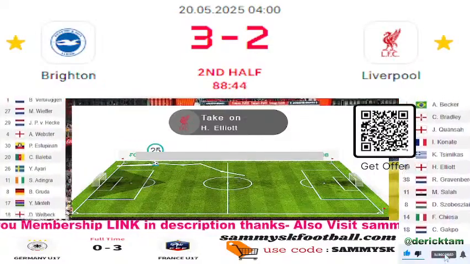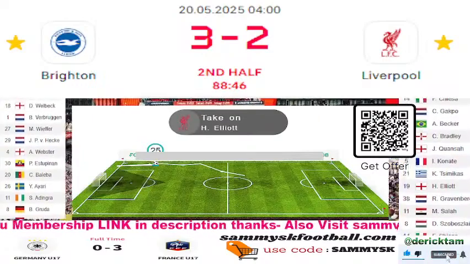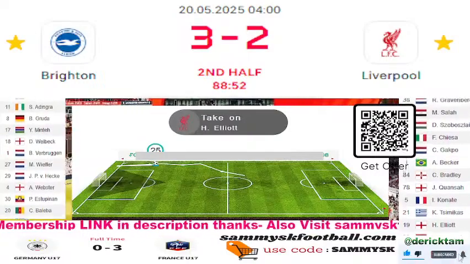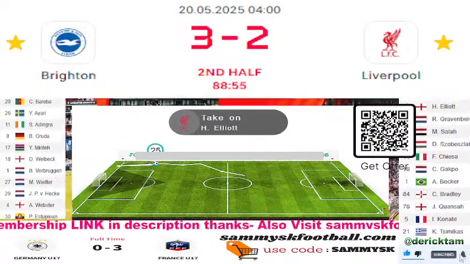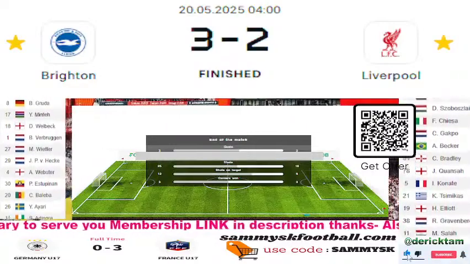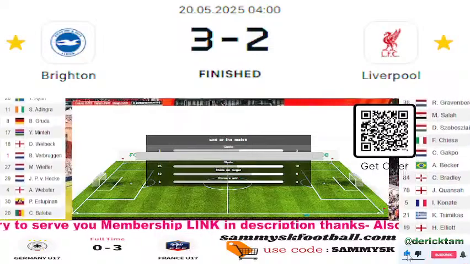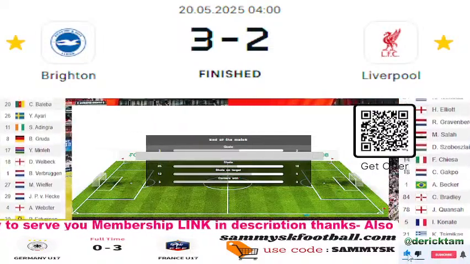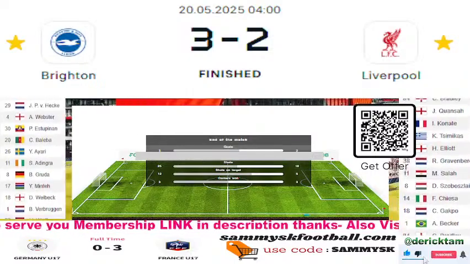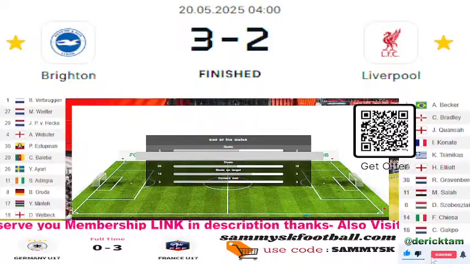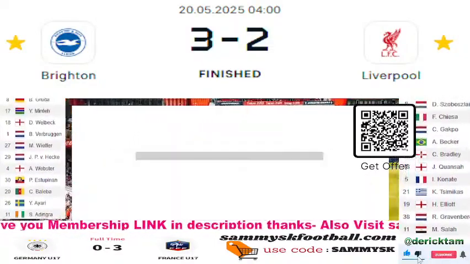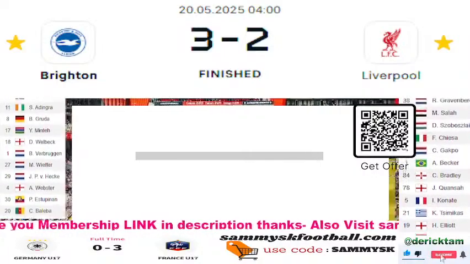Ayari, Mitoma and Hinshelwood all scoring, and Liverpool are famed for their goal scoring substitutes this season. They've been powered by those at times, but the substitutes have come on and made an impact here, and Fabian Hurzeler is probably... And as the players, but for the club this is massive, and I guarantee you that sits with Hurzeler moving forward. Brighton beat the champions, determined to be the best of the rest and maintain hope of a European adventure, thanks to Fabian Hurzeler's substitution, the influence of Kaoru Mitoma, and a late goal given by semi-automated offside technology, scored by Jack Hinshelwood.